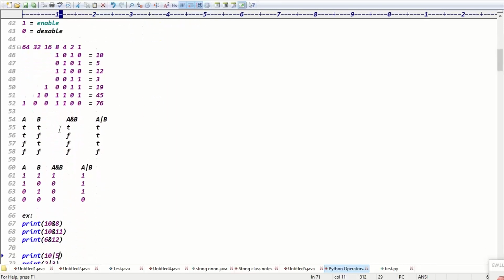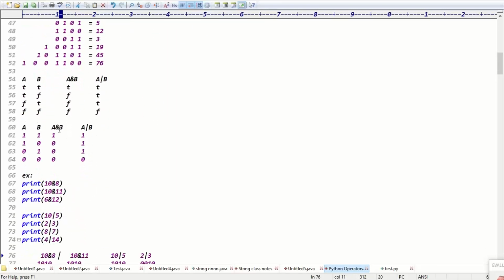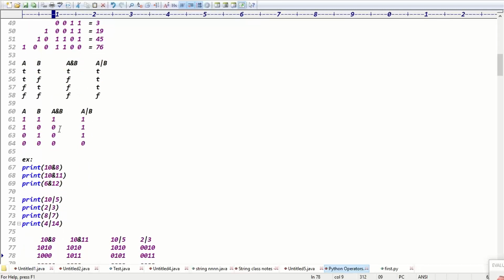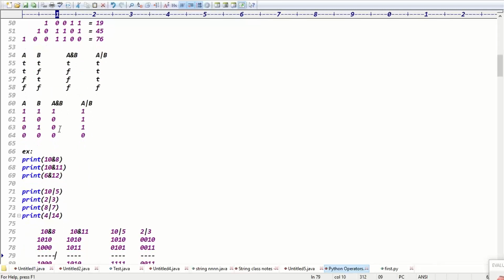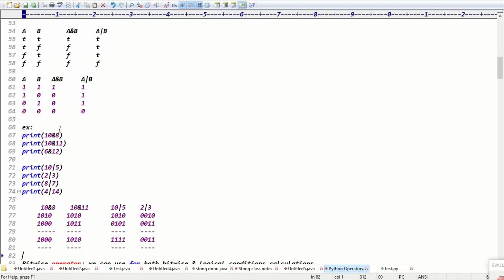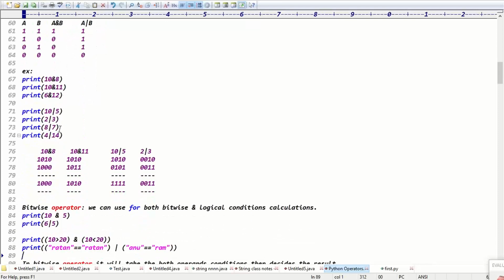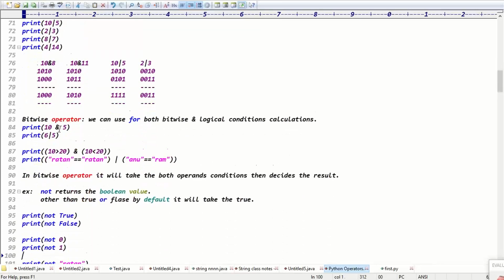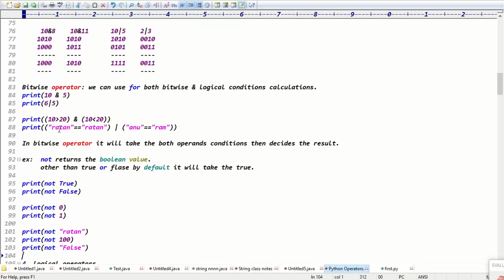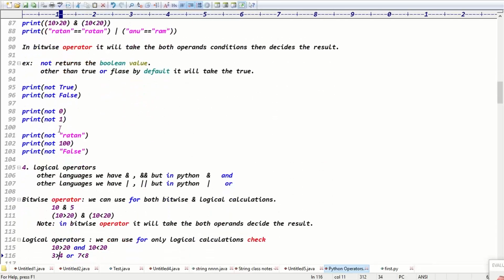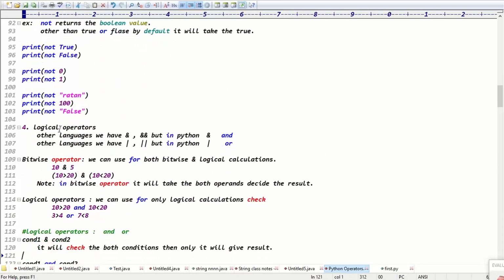Bitwise operators, guys. Bitwise operators means, as you know, like and, or. And means what? If all are true, then it is true. All conditions must be successful, then only it is success. Or means anyone is true, then it is true, guys. And you know the not operator, not always returns the Boolean value. I hope you know the difference between a logical operator and a bitwise operator. A bitwise operator will check both conditions, then only the result will be generated.